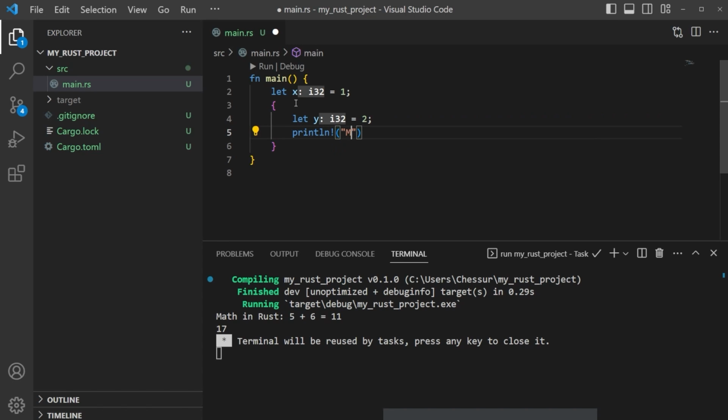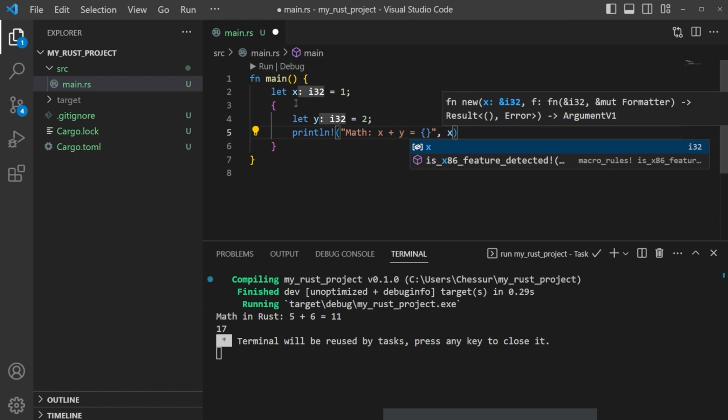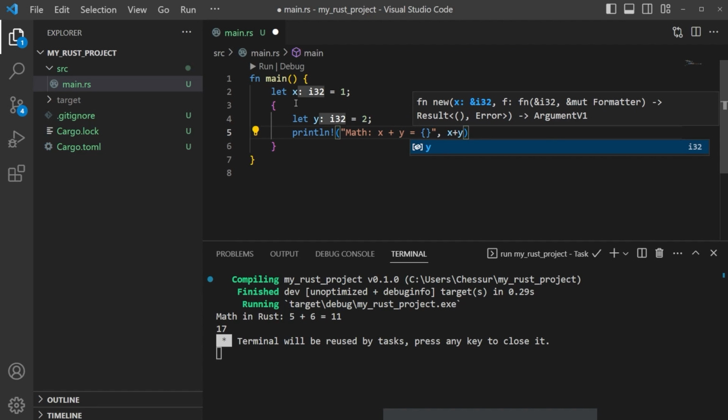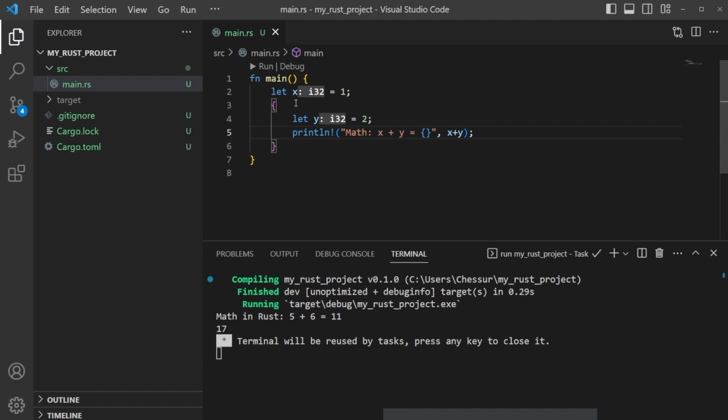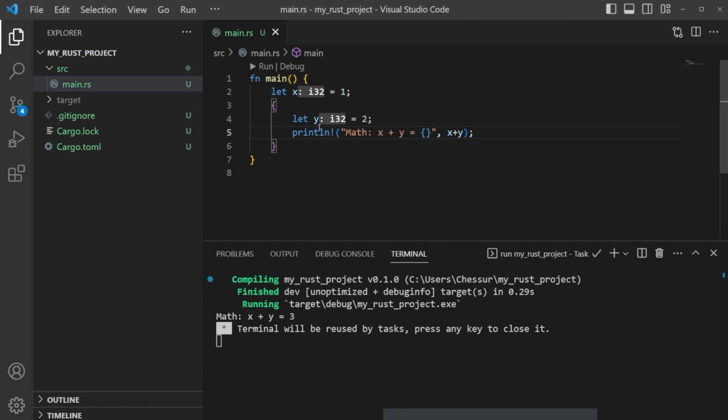Why don't we just do math? We'll say math, x plus y equals, and then we'll give a comma, and we'll just do x plus y. And the output should be 3. And if we save this, run it, okay, math x plus y equals 3.